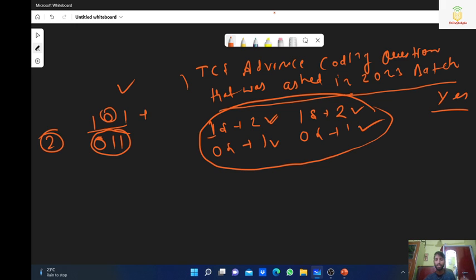So yes, if the counts of 1s and 0s of one string are equal to the other string, then we can return yes. Let's take another example, that is 101 and 001. Now let's count the number of ones, which is 2, and zeros, which is 1. In the second string the number of ones is 1 and the number of zeros is 2.